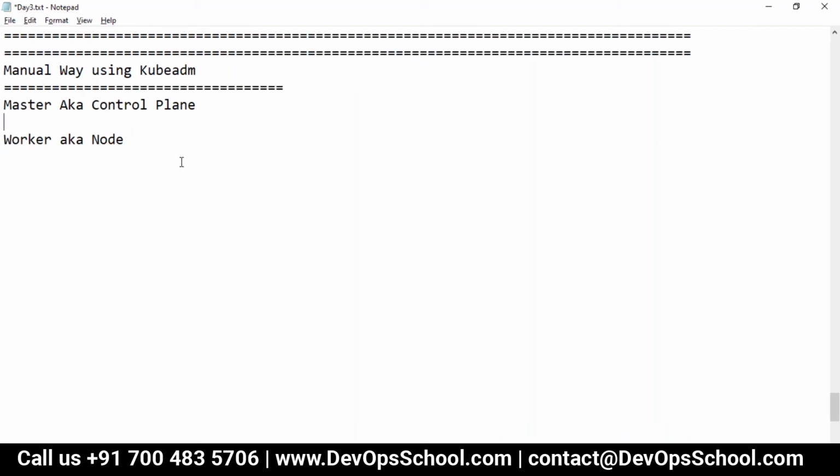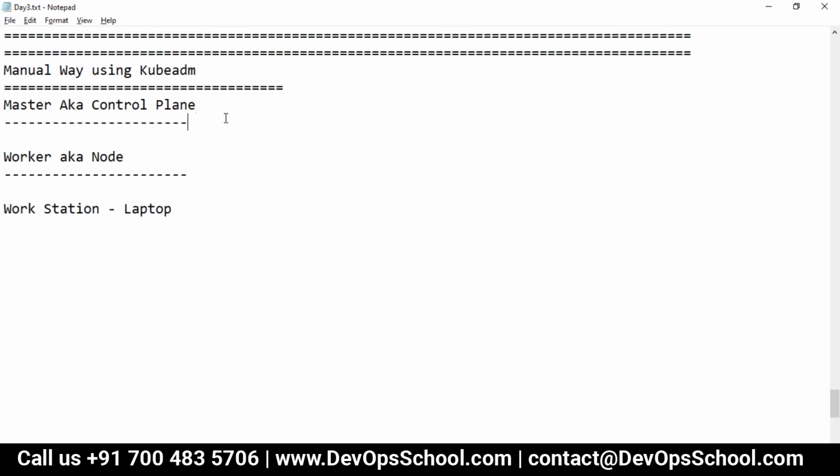Okay, and then the last one is the workstation. This is your laptop from where you send the instruction to the API server. So guys, these are the three major components which you have.